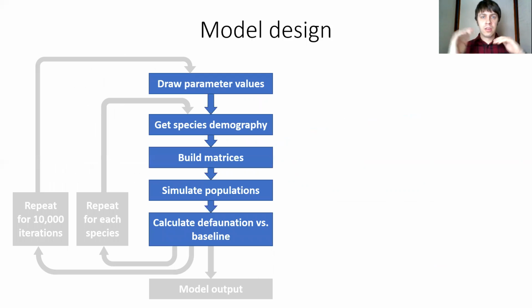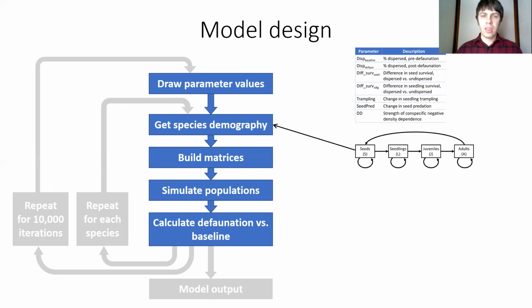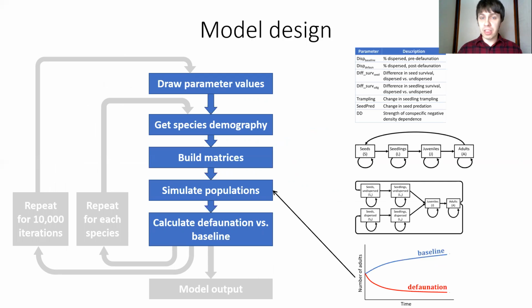So the model that I designed, as I said, I have these parameter values from literature searches that I would draw from, take species demography, use those to build a baseline and a defaunation population matrix, simulate the populations over time, and then calculate how much defaunation affected that species given that set of parameters.